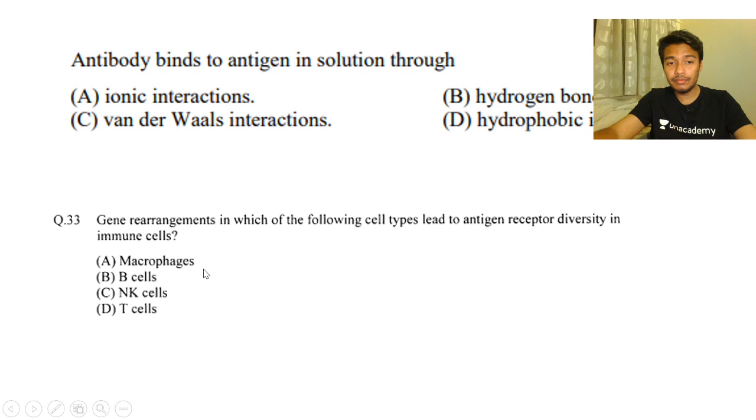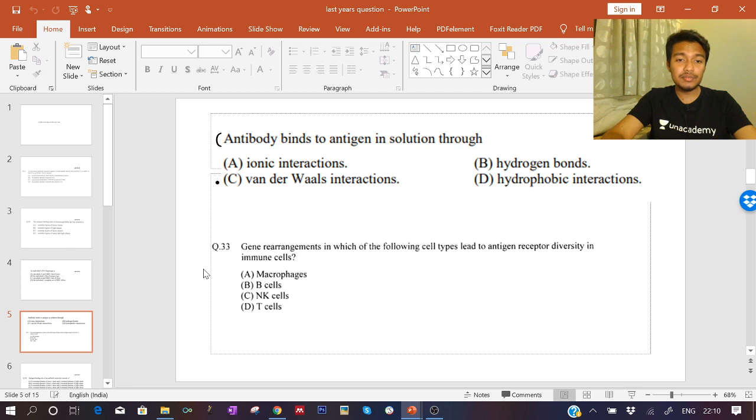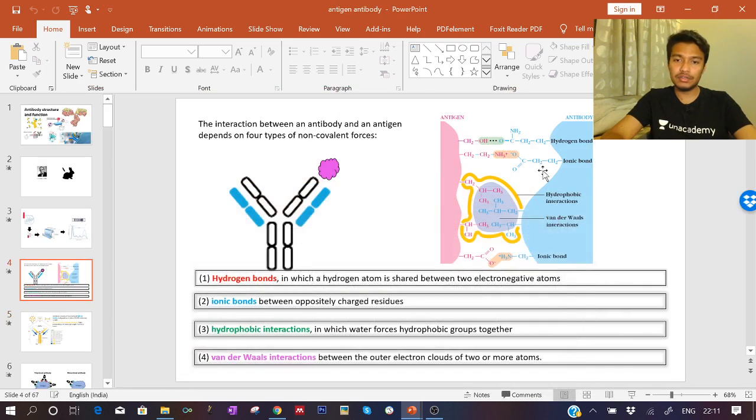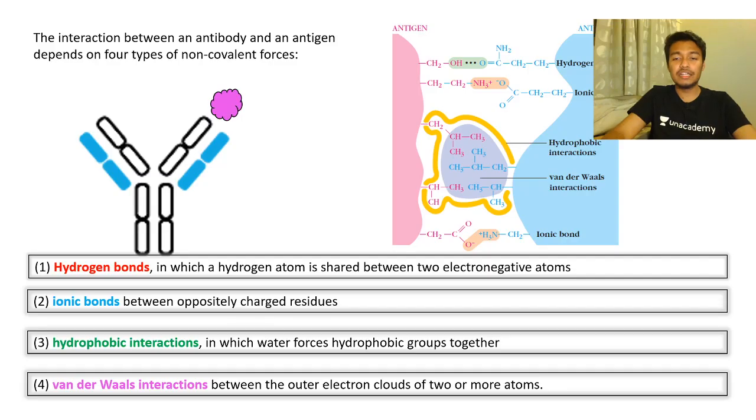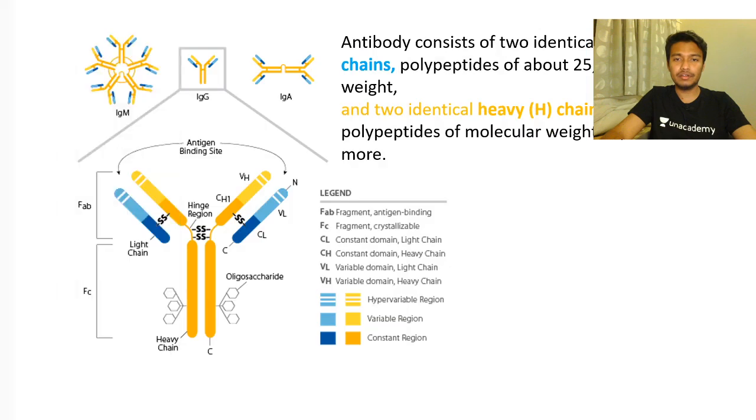We haven't even gotten to the point where we can talk about gene rearrangement, VDJ recombination. VDJ recombination is so important, we're going to talk about it. Looking at this question, you can understand these are the concepts you need to focus on. Getting back to our discussion, we learned the important interactions between antigen and antibody. Now let's look at the antibody structure.